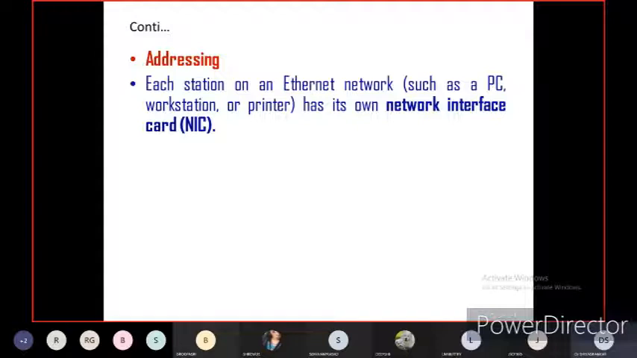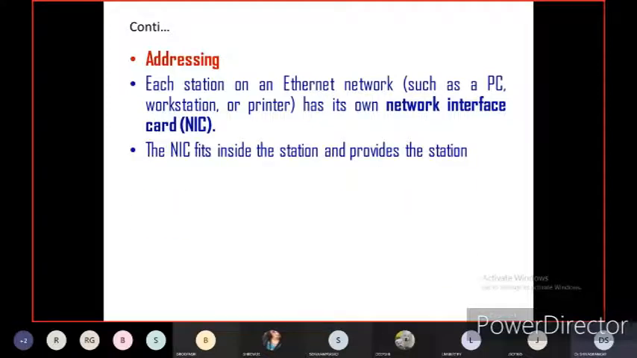This network interface card should have a specific address, then only using a PC or laptop we can get the printout. Whatever data is available in our laptop or PC, we can get the same printout. Otherwise it cannot detect if there is no address of the network interface card. So we cannot send the data to get the print from the printer. Each and every source and destination, or each station in the Ethernet protocol, should have a specific address.